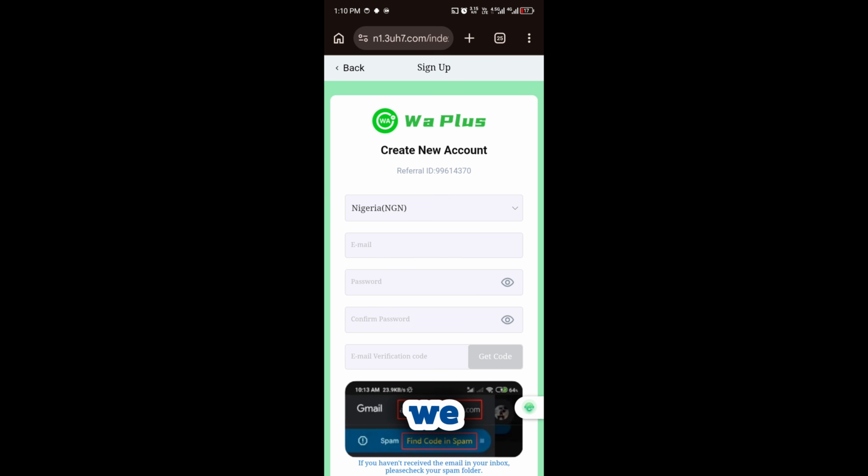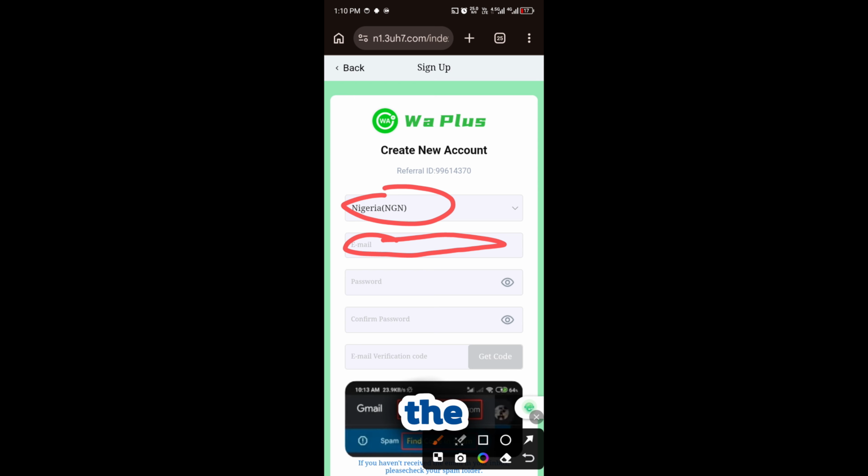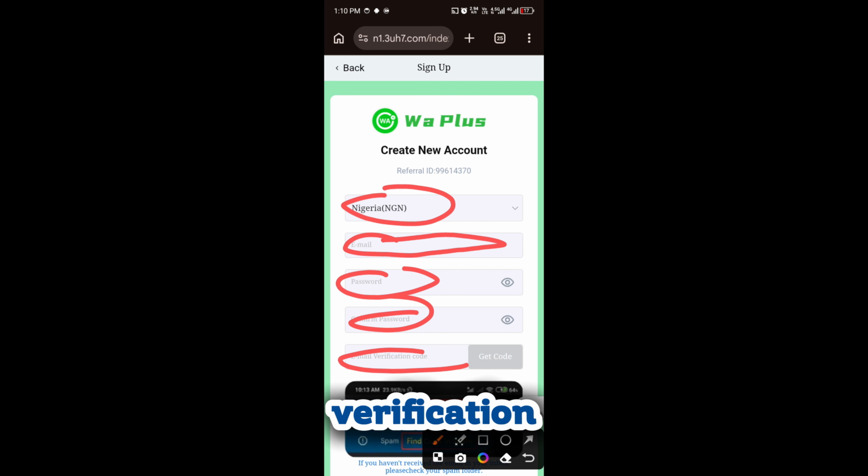So what we have here, we have the country, Nigeria. Make sure you set your country. If you are in Ghana, enter Ghana. If you are in South Africa, use South Africa. If you are in Nigeria, use Nigeria. So I'm in Nigeria. I have Nigeria here already. The next thing is your email address, the email address you are going to use to create the account. Please make sure that the email is inside your phone, is logged in your phone. So the next thing we have is password, confirm password, email verification.